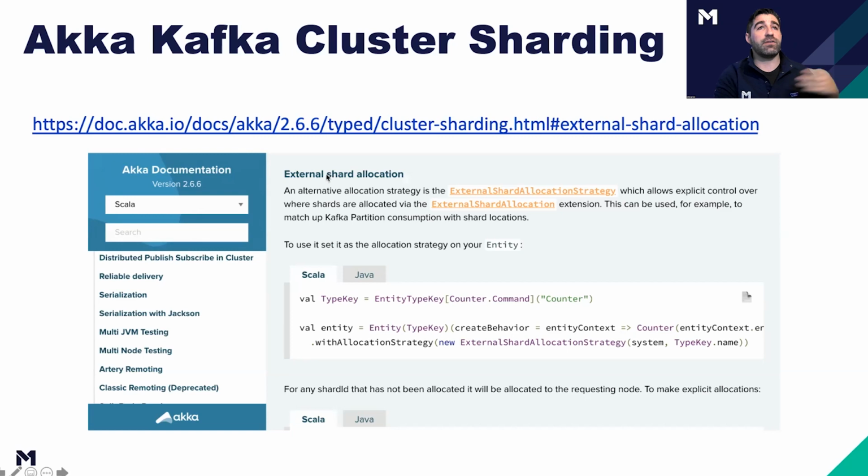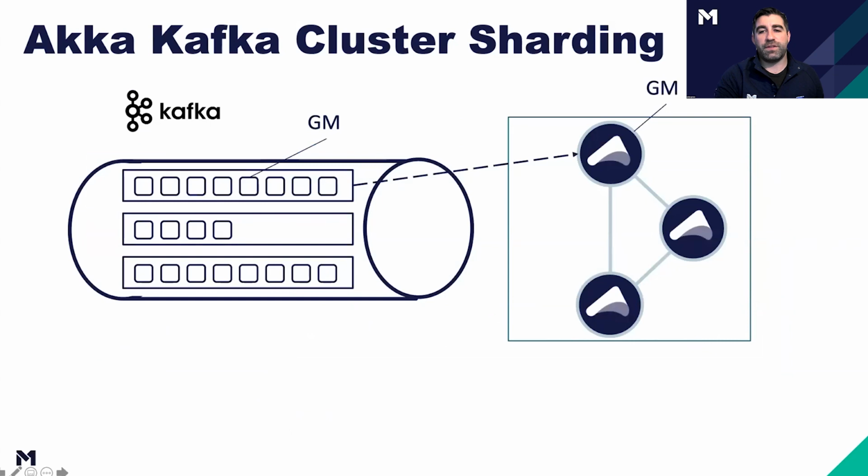Basically, Akka can rely on external systems to say, how should I be internally sharding my data? And the documentation for this is right here. It makes sure that with these nodes clustered, we're always going to have GM reading on the same node as the actor is located. And if Kafka ever assigns this partition to be read by node 2, Akka will take that cue and also move the shard.